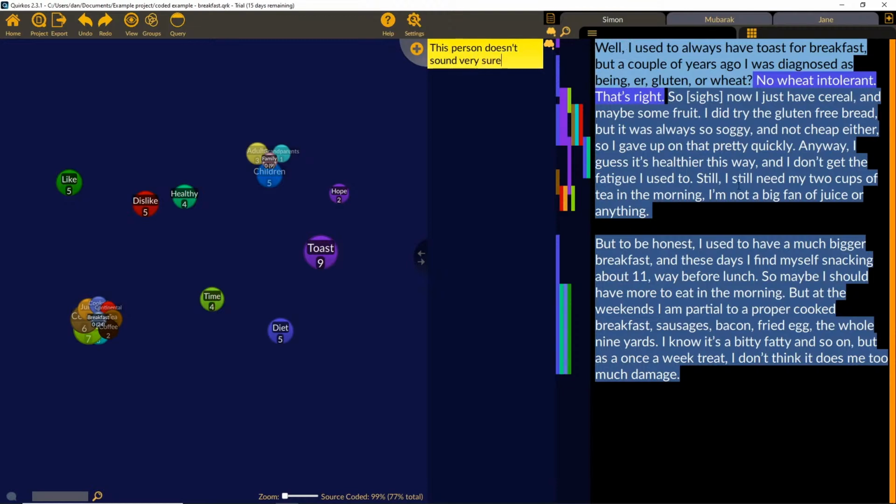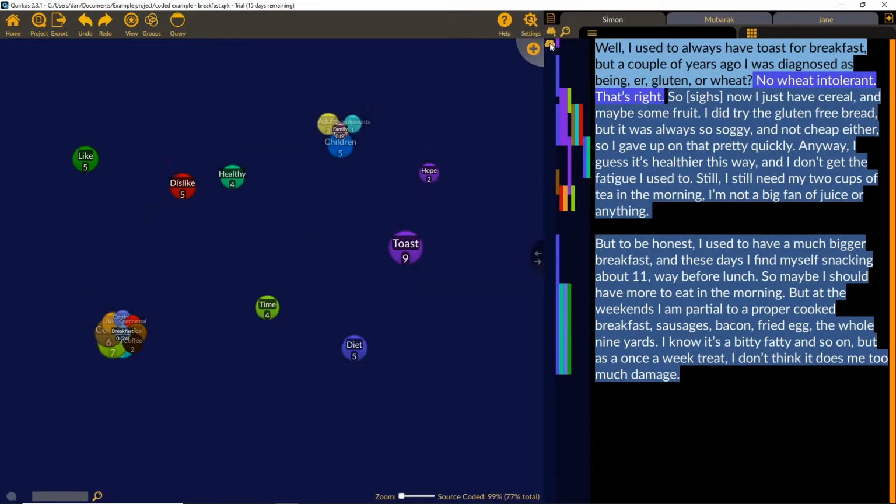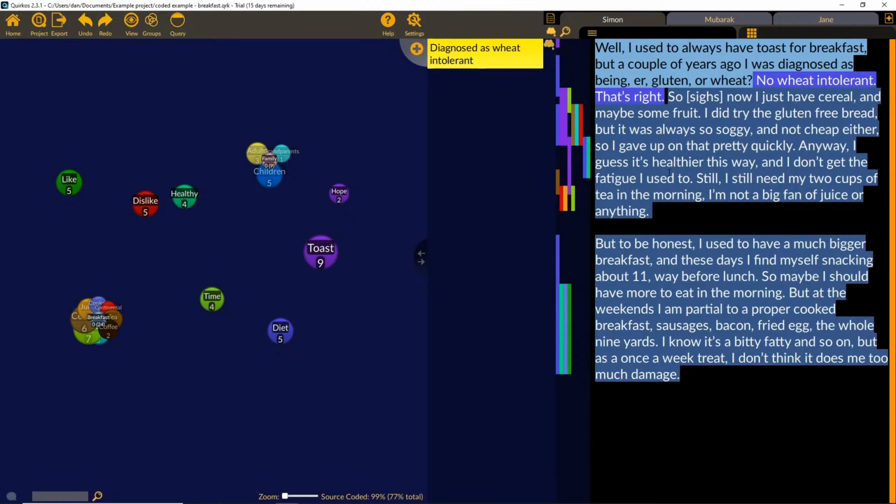So that will be an example of our own personal reflexive annotation on the data. That's our own process of interpretation. If we were doing something like line by line or IPA coding, we would say something much more literal in description. So: diagnosed as wheat intolerant. And in Quirkos, if we've got overlapping memos, we can click on the bubble here to cycle through them.